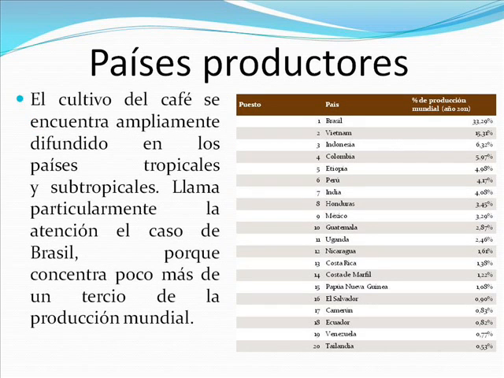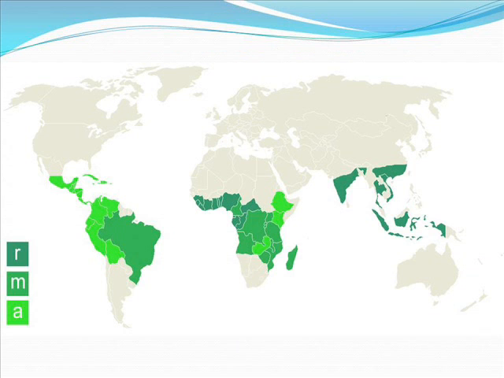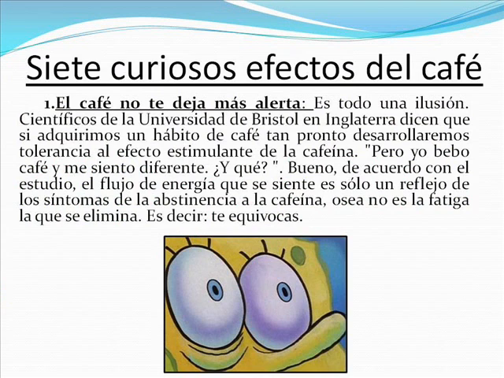Coffee cultivation is widespread in tropical and subtropical countries. Particularly striking is the case of Brazil, because it concentrates a little over a third of world production. In this picture we have the photograph of a map of the major countries. In these slides we will see 7 curious effects of coffee.